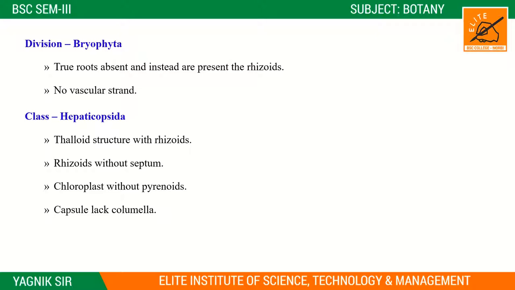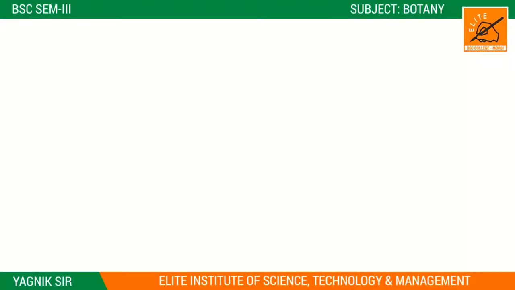And in some the structure is very simple, like in Riccia, right? In Riccia, there is no foot or seta type of structure, right? So in this structure only the capsule is present, but in this capsule there is no columella-like structure, right? So here write down: the capsule lacks columella. Next is the order. Order is Marchantiales.